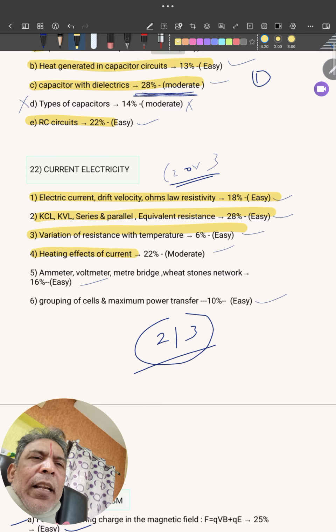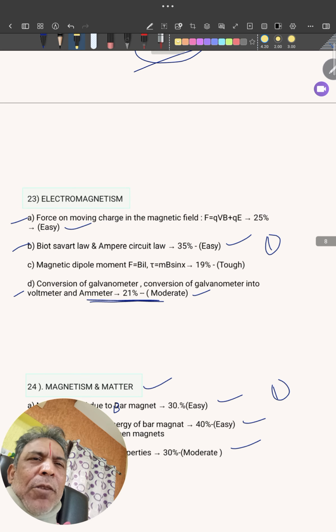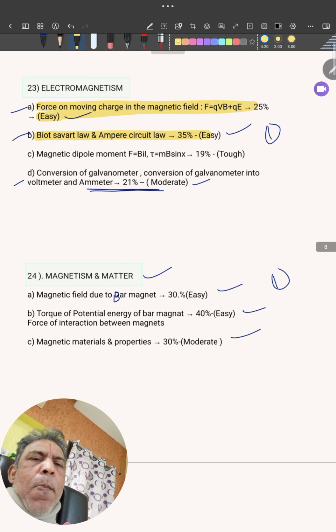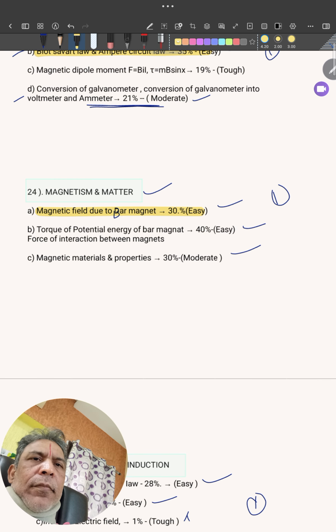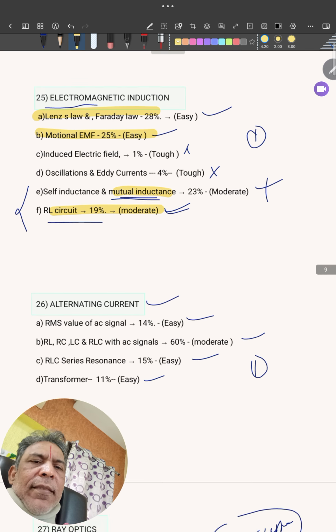Here I'll mark everything because you are getting the maximum questions from this chapter. Better to read everything. Okay, these are the two topics you can prefer. Electromagnetic induction, I'll mark only these things, and mutual inductance.